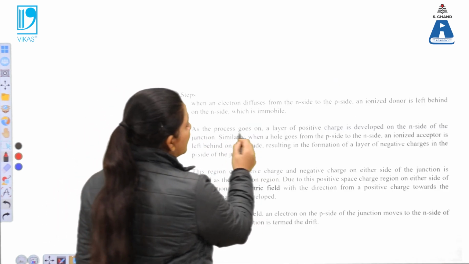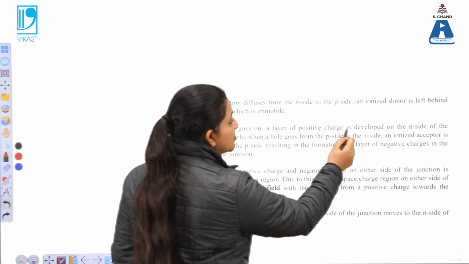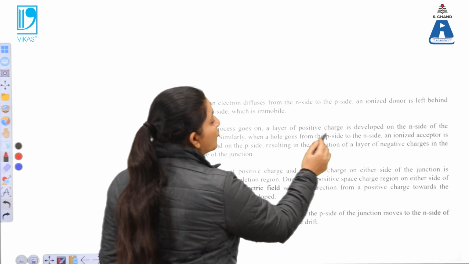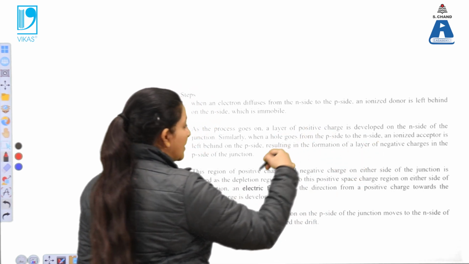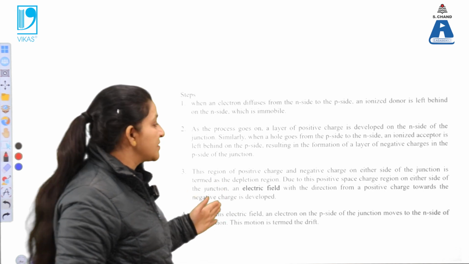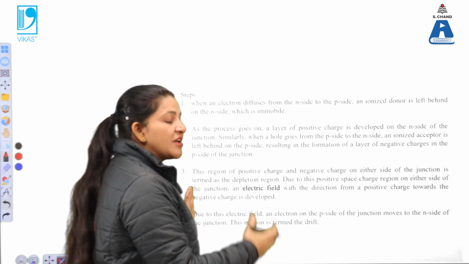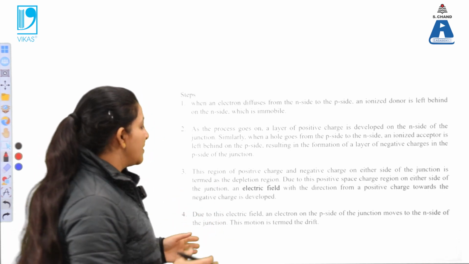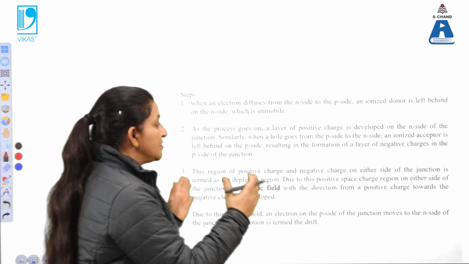So that means as the process goes on, the layer of positive charge is developed on the n side and holes will go from p side to the n side. So automatically the negative charge will be developed on the p side. So positive charge is developed on the n side and negative charge is developed on the p side. So this is known as the depletion region.